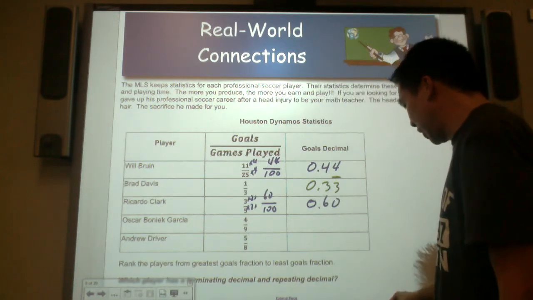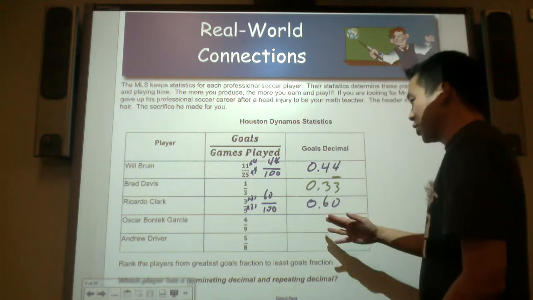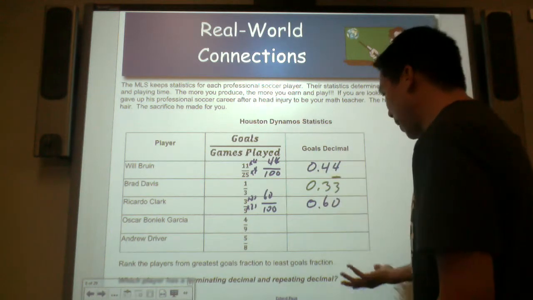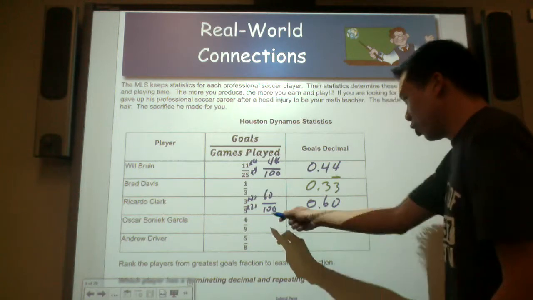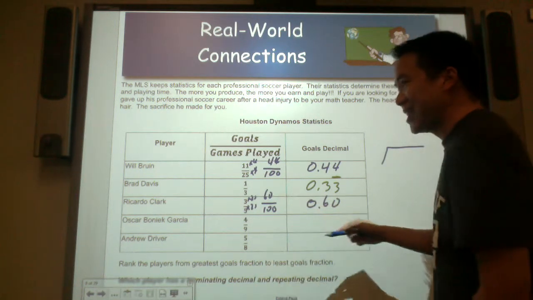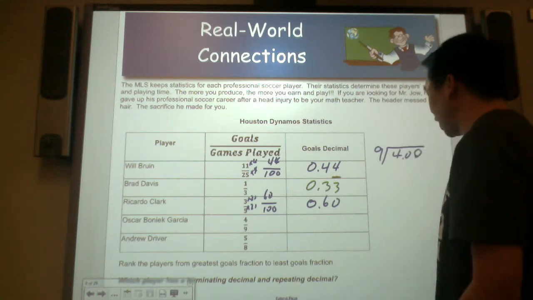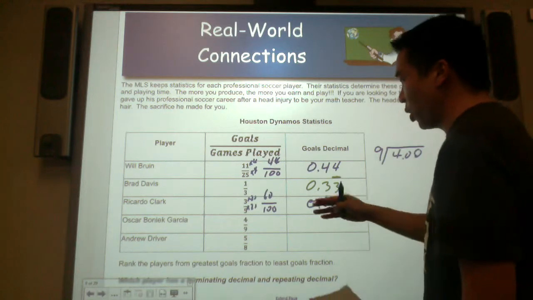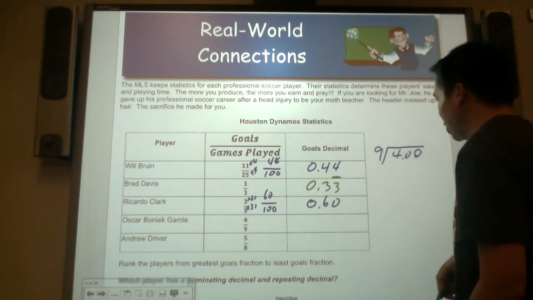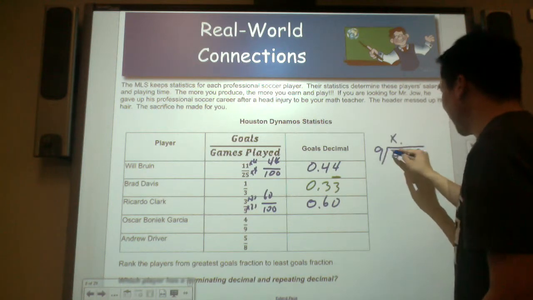Let's try Oscar Bonique Garcia. He makes 4 goals in 9 games played. So if he plays 1 game, how many goals will he make? Can 9 go into the hundredths place? It cannot. So isn't that another way to say $4 divided by 9? You have $4, you divide it into 9 parts. 4 wholes divided into 9 parts. Each part will have how many? Can 9 go in 4? No. Decimal point. Can 9 go in 40?